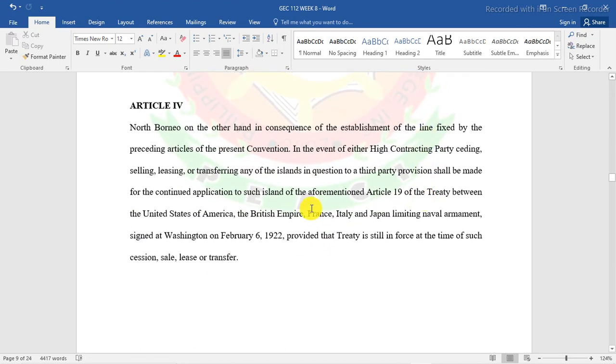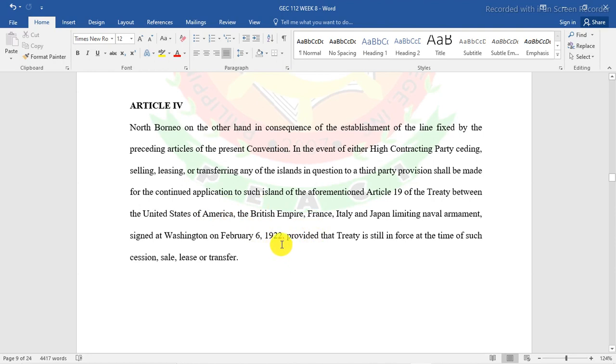Article 4. North Borneo, on the other hand, in consequence of the establishment of the line fixed by the preceding articles, in the event of the high contracting party ceding, selling, leasing, or transferring any of the islands in question to a third party, provision shall be made for the continued application to such island of the aforementioned Article 19 of the treaty between the United States of America, British Empire, France, Italy, and Japan, limiting naval armament. So there is indeed establishment of line fix sa mga countries na to, signed by Washington.